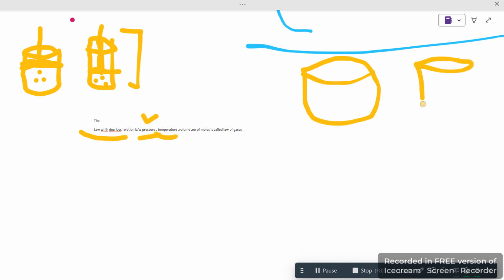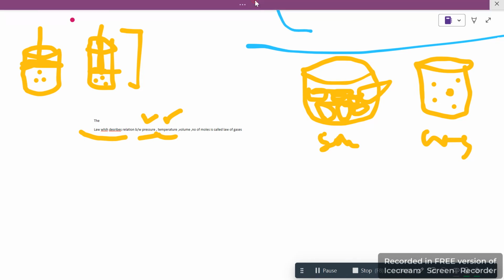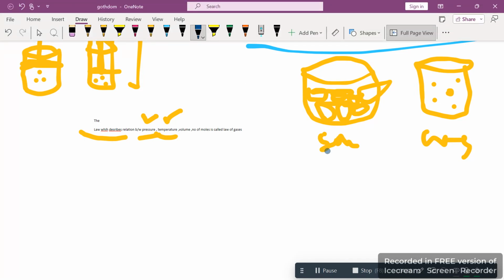Then with temperature, suppose I've taken a container. The best example I'm going to give you: if this is a solid and this is the gas, how does temperature really matter? We know that a solid has very tightly packed molecules like this. They don't really have much space between them. And if we talk about gas, it has particles like these. So you can see a huge difference.